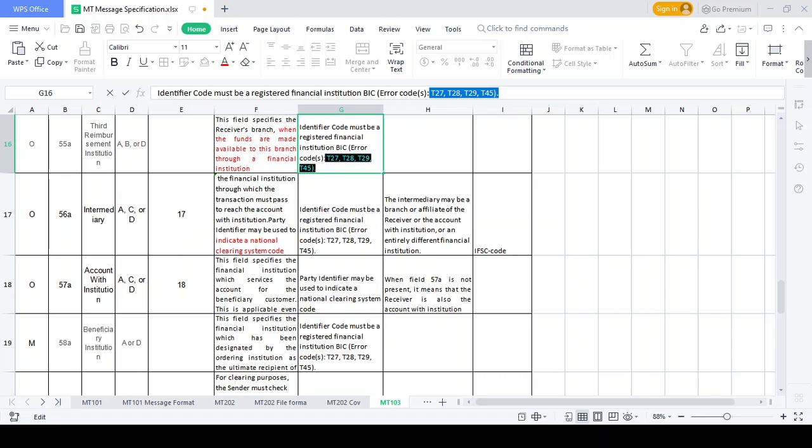Vijay is an ordering customer from India. He has an account in SBI India. Ordering institution, okay.